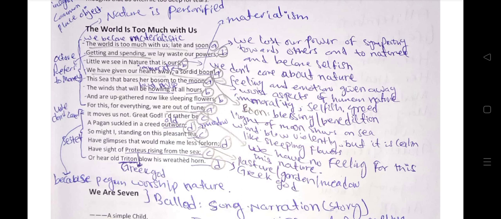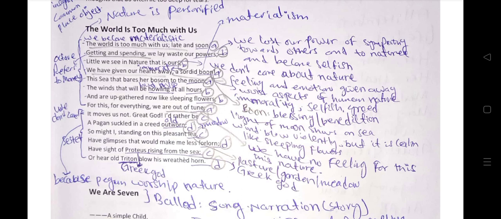Nature has no influence on us, we don't care about nature, and he wished to be a pagan, an infidel, someone who didn't believe in God, who just worships nature. He said he would rather be a pagan close to nature, suckled in a creed outworn, of old age.